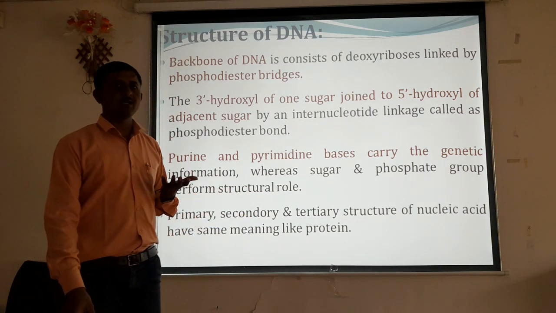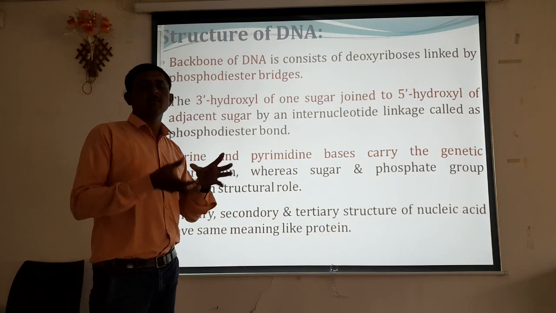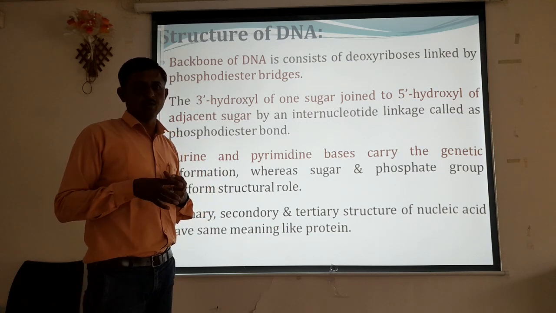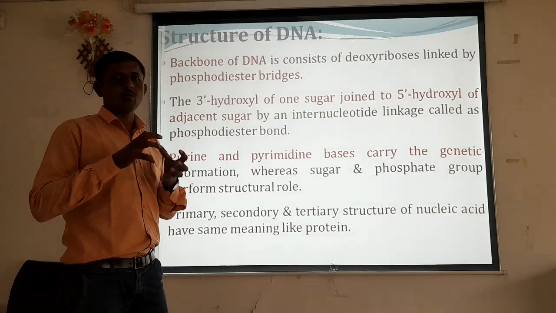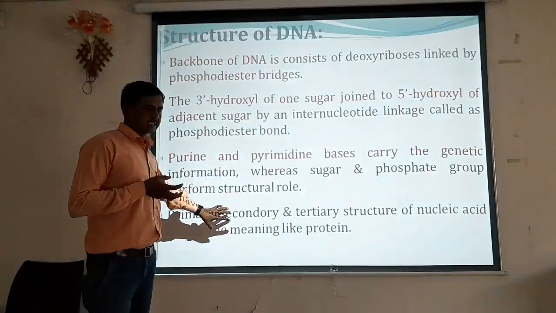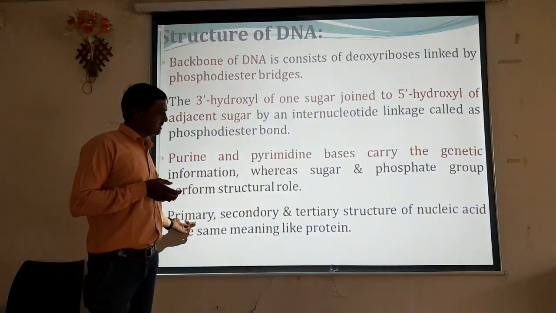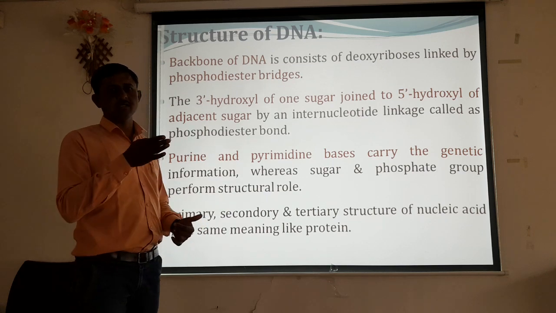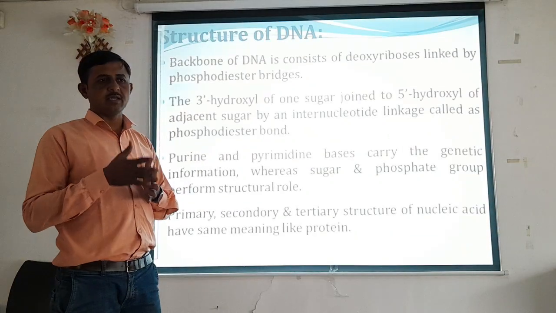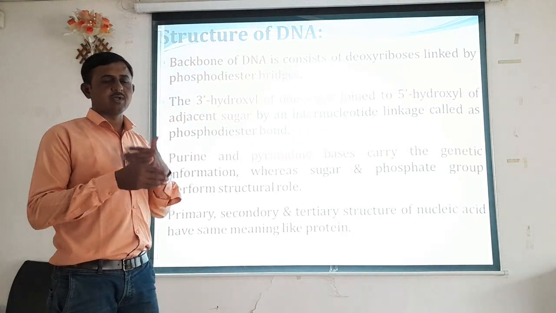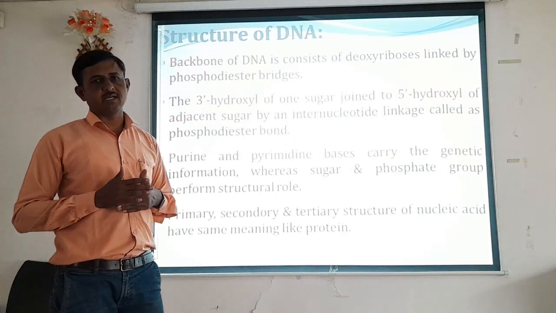In case of quaternary structure, there is again another folding of that particular molecule, and the structure becomes more coiled and more complicated. In the same way, in case of primary structure of DNA, we only discuss the nitrogenous bases, the phosphodiester linkage within one strand, and the linkage between one sugar and the adjacent sugar.